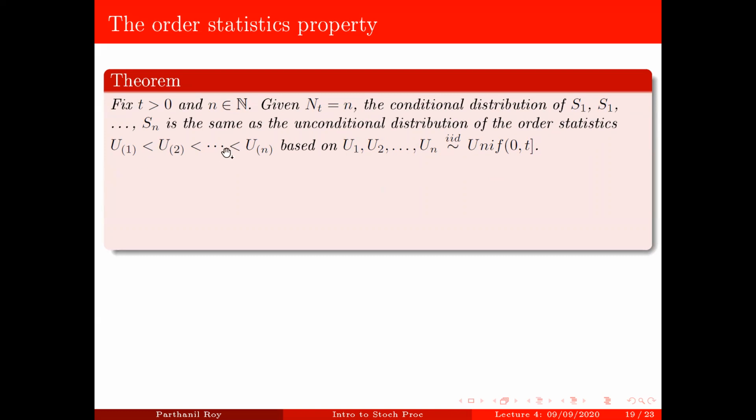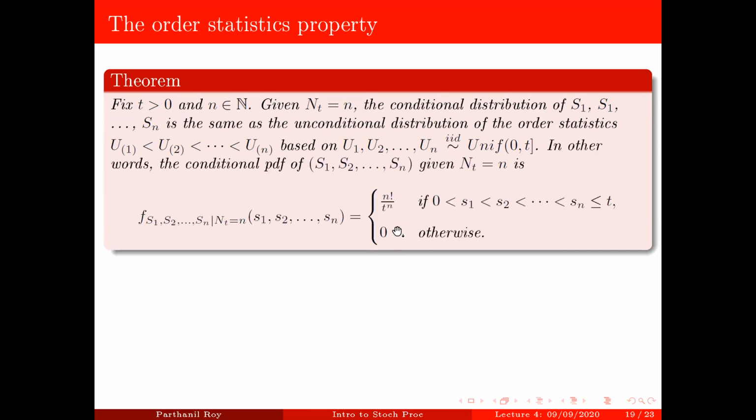In other words, this is another manifestation of the lack of memory property. It says that if you know that exactly n phone calls have arrived up to time t, the positions of the phone calls are more or less IID uniform(0,t), except that there is an obvious ordering between them. And the obvious ordering is given through the order statistics.